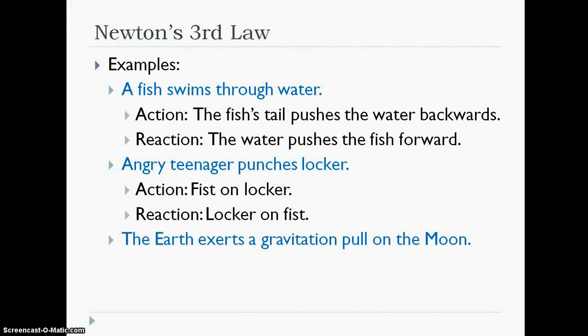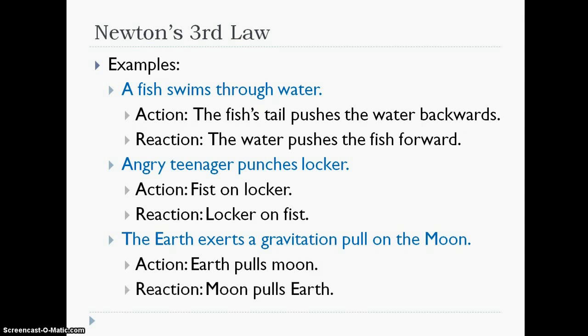Here's a long-range one that's kind of interesting. So the Earth exerts a gravitational pull on the Moon. Remember, we've only talked about one long-range force so far, and that's gravity. So gravity doesn't have to touch something to be able to exert a force on it. All the other forces we've talked about so far are touching forces. So here, the Earth pulls the Moon. So that's our action force. The reaction force is the opposite. The Moon pulls the Earth. That sounds funny. Is it true? Yeah, actually it is true.